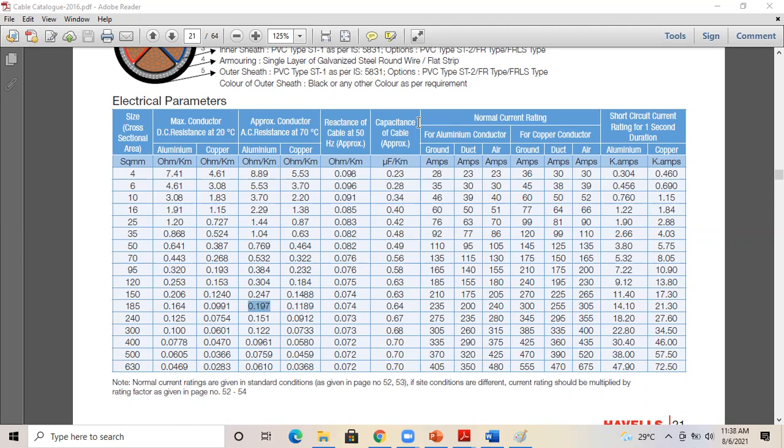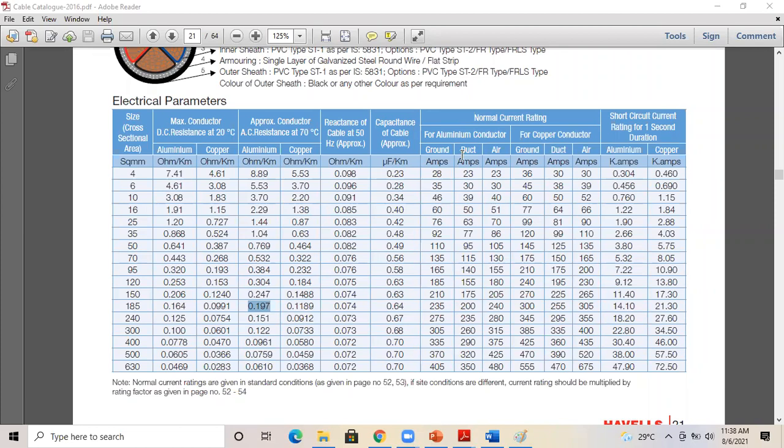Okay, but from the designer's point of view, whenever we expect the current might be increasing in the neutral also, in that case 4 core is better. There is a condition as per the Indian standard, a condition when to select the 4 core cable. I will just show some standards related to that.